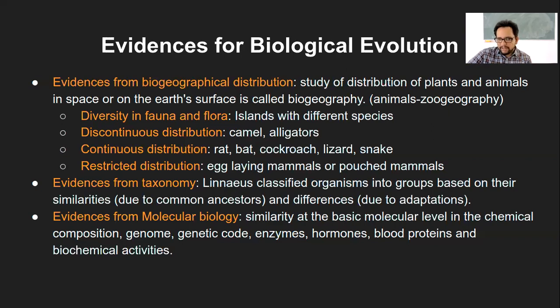So that is what it is trying to prove. And then these points about continuous and restricted distribution are just showing how the organisms got biogeographically distributed over time. So it's not proving that it's a characteristic of evolution, right? Correct. But it's indirectly proving the same fact, that being the characteristic, this is what we are proving.